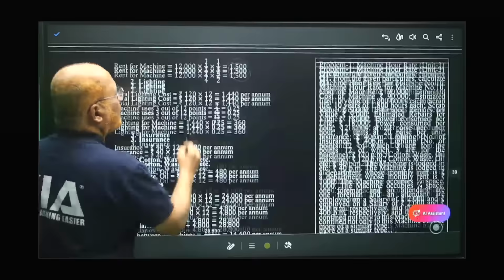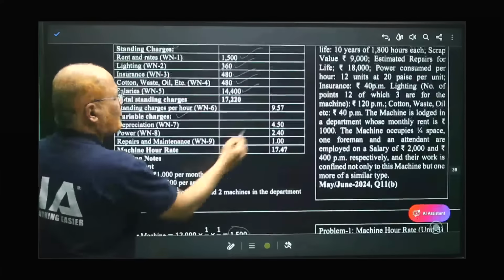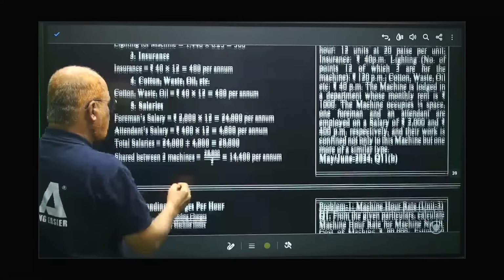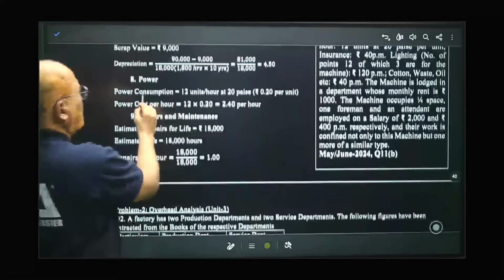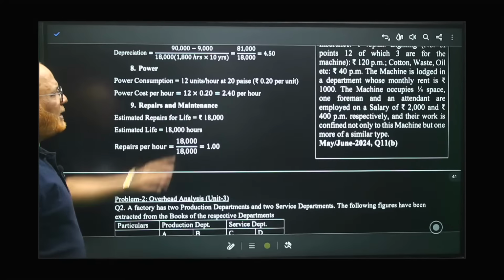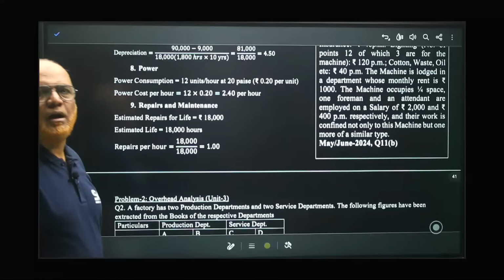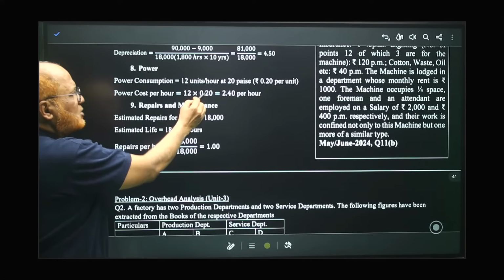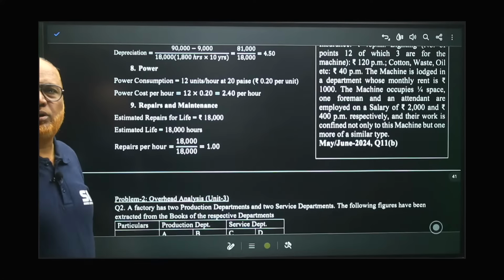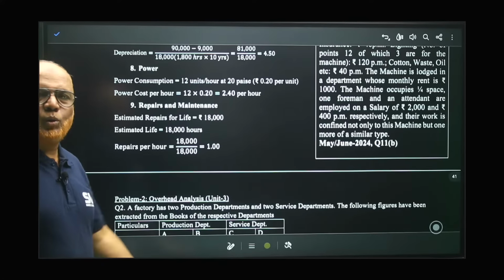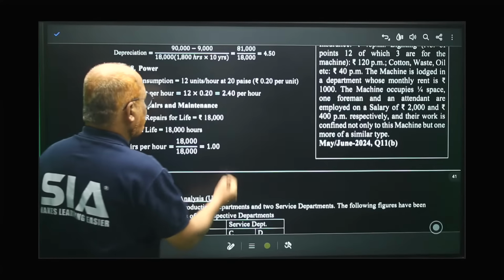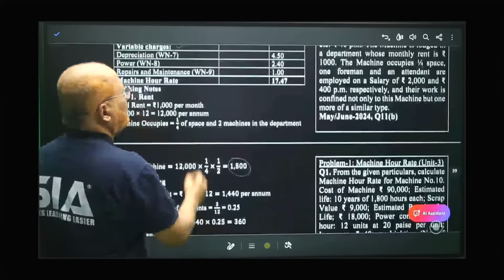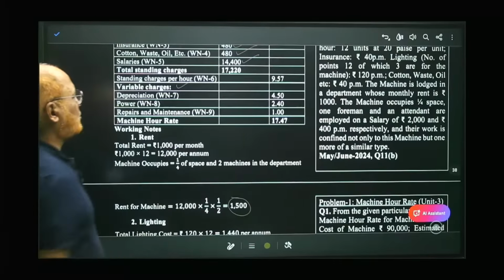Here I have taken 4.5 depreciation. Next is power. Working note number 8. Here, power. Power consumption 12 units per hour at 20 paisa. 20 paisa means 0.20 rupee, right? So multiply 12 into 0.20. 2 rupee 40 paisa is the power expenses. So I have taken here power expenses 2.40.